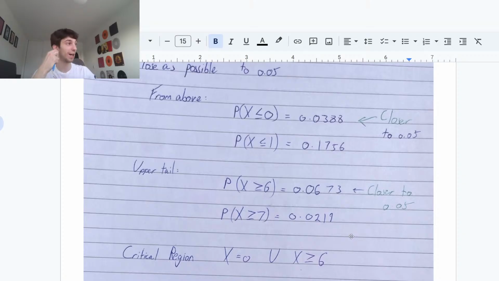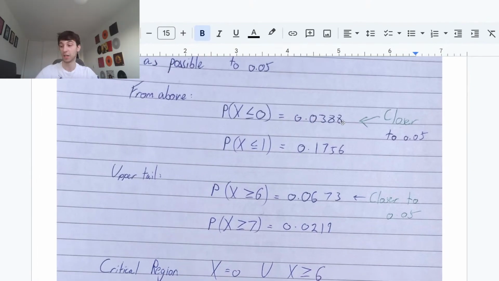And guys, if you wanted your actual significance level, sometimes they ask that as well. All you'd have to do is add these two probabilities in this case. If you took this critical region, you'd add your 0.0673 to your 0.0388. We can actually see what that would be.